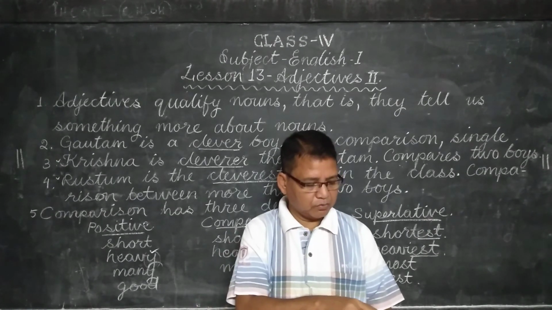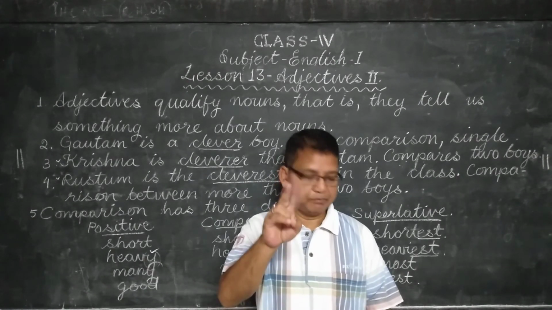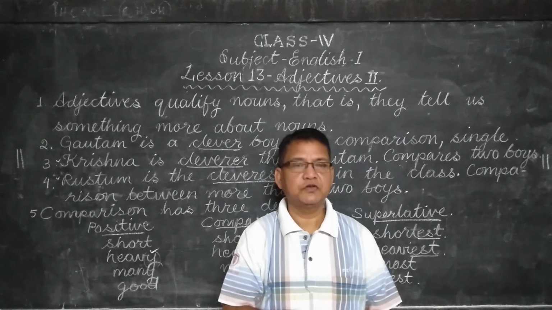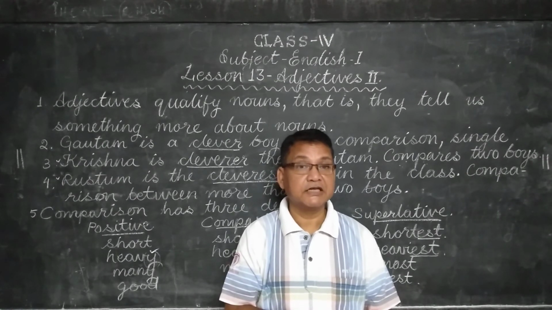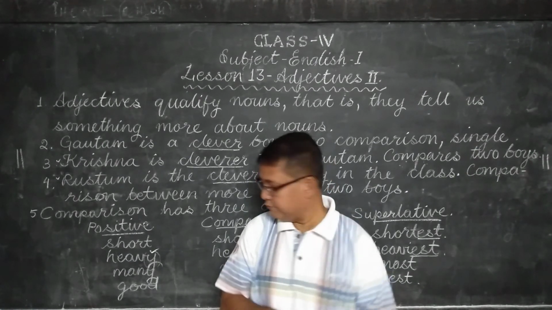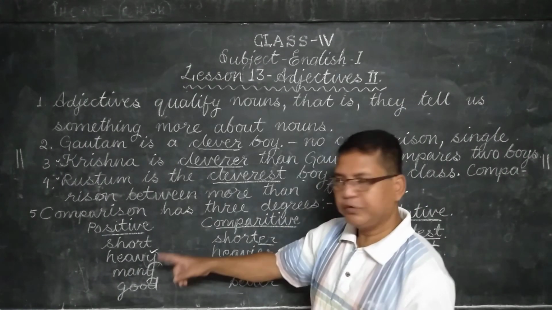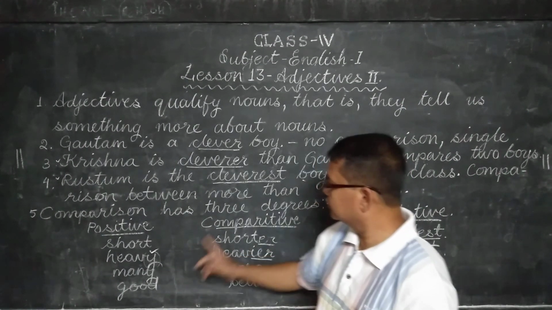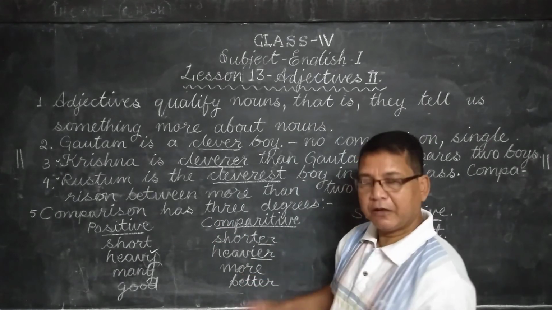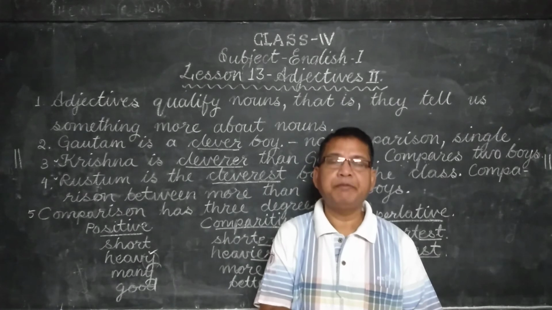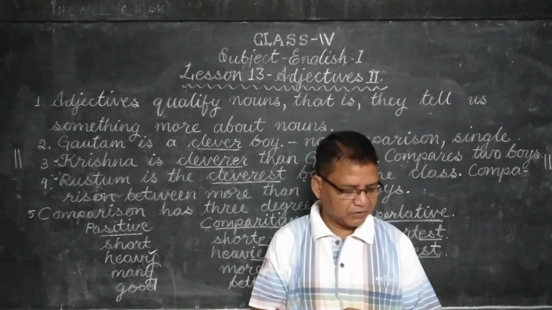Which of the two boxes, two comparison, which of the two boxes contains dash pencils? We are comparing, and the word given is many. This is positive. Comparing, comparative. But to write more. So, which of the two boxes contains more pencils? More is the word.